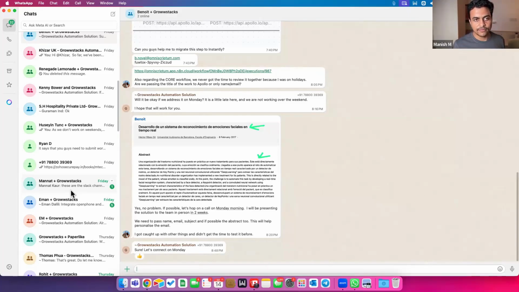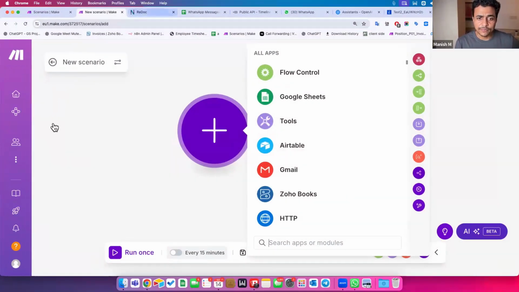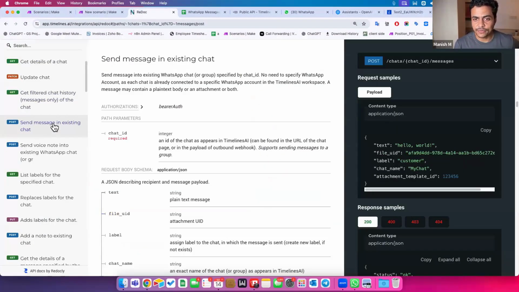Now, how do we get good command of this, how do we make that WhatsApp visible to you and see what's happening with that person and the other person? With this kind of application, when we work with Timeline AI or similar tools, they give us an API which can list all the chat history from your given WhatsApp groups or chats. Then if I get all the messages, I can put them into a GPT every single day and tell it to summarize the conversation and highlight any pain points, how the salespeople or that person are talking, whether this is a potential lead, or whether there are any miscommitments. What kind of pricing is being discussed, and so on.